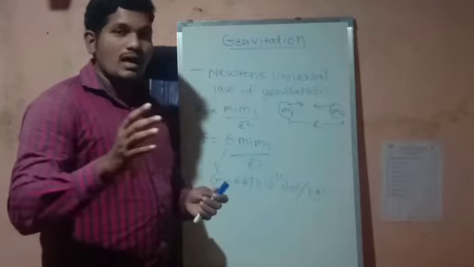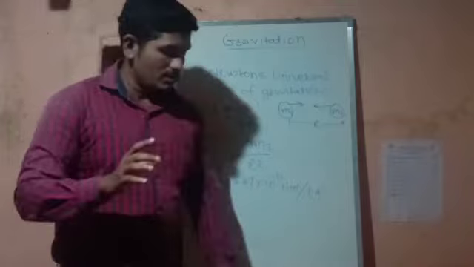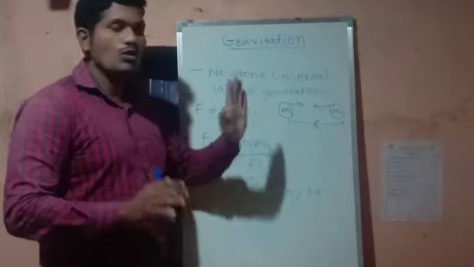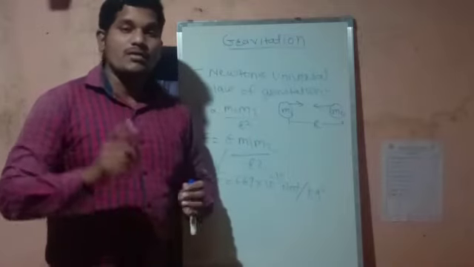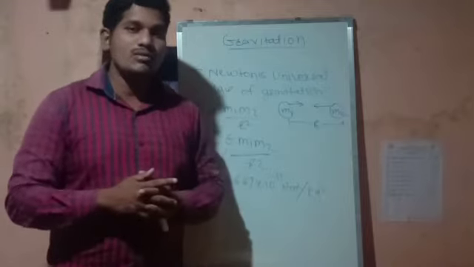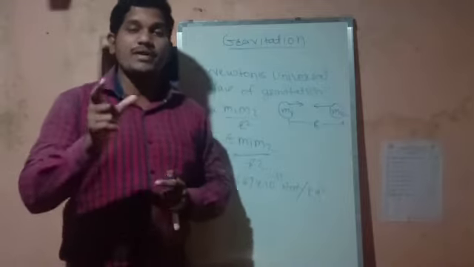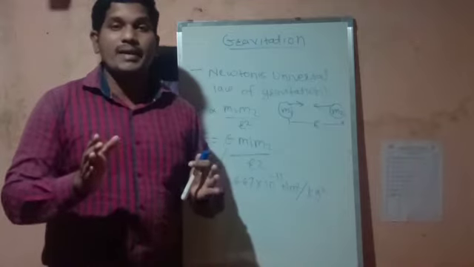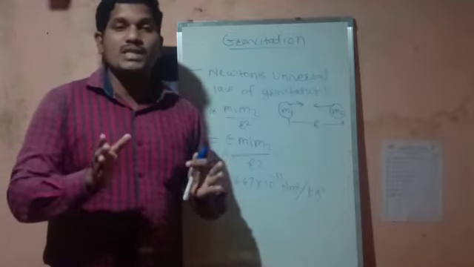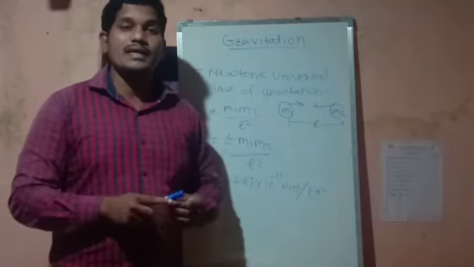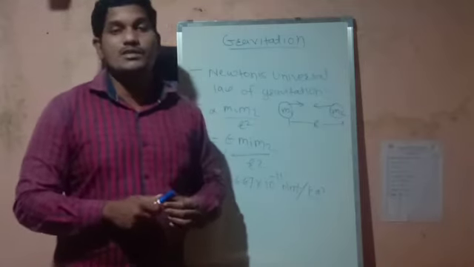In short, I will explain one more time. First of all, I have written the point Newton's universal law of gravitation. Any law, we write in double inverted commas. First of all, I will state the statement one more time. The force of attraction between any two objects in the universe is directly proportional to the product of their masses and inversely proportional to the square of the distance between them.